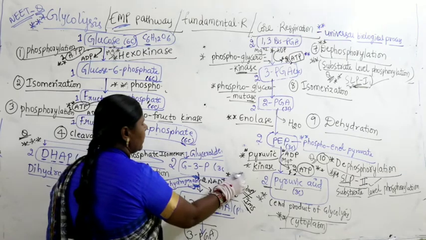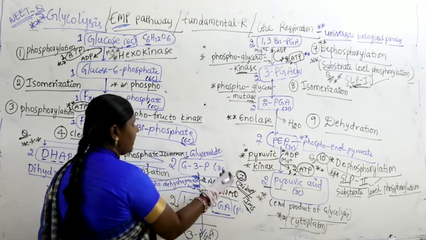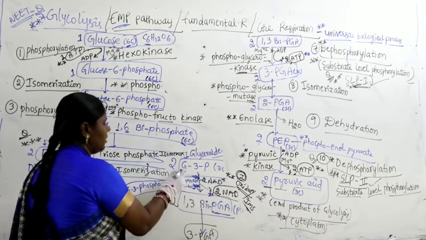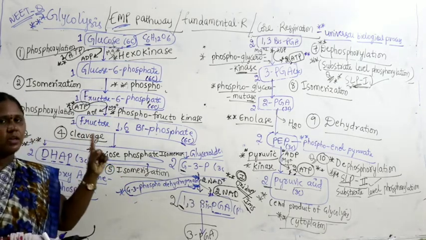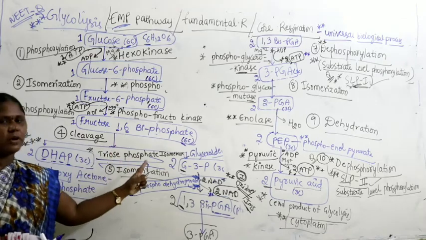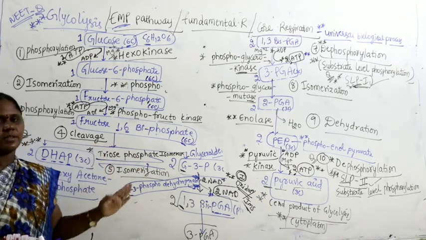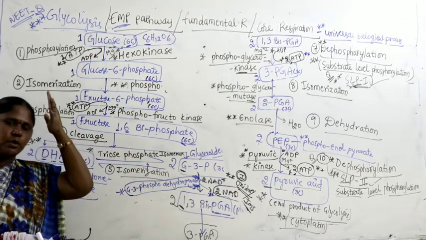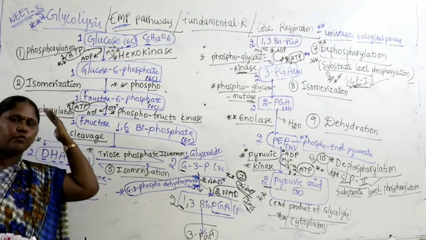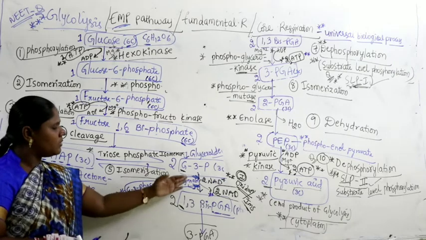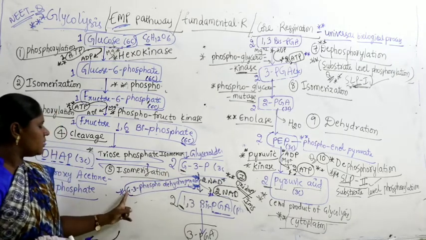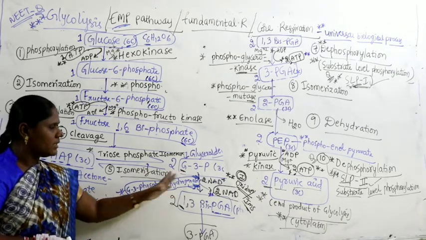In the entire respiration, oxidation number 1, conversion from where to where? G3P to 1,3-bisphosphoglyceric acid, that is oxidation number 1. In the entire respiration, this is the first oxidation. Then later we go to oxidation number 2, oxidation number 3, 4, 5 like that. But oxidation number 1 converts G3P to this. Glyceraldehyde 3-phosphate dehydrogenase is the enzyme.